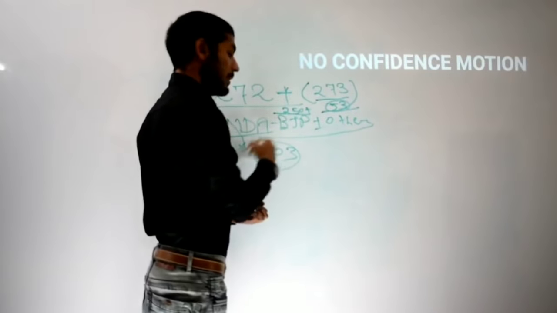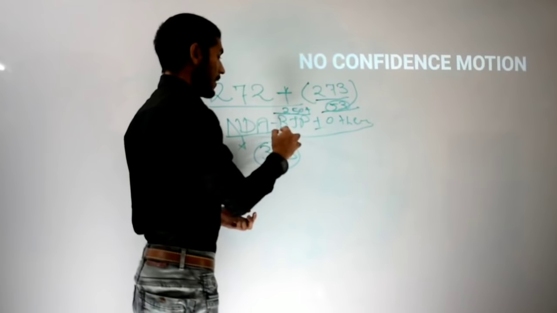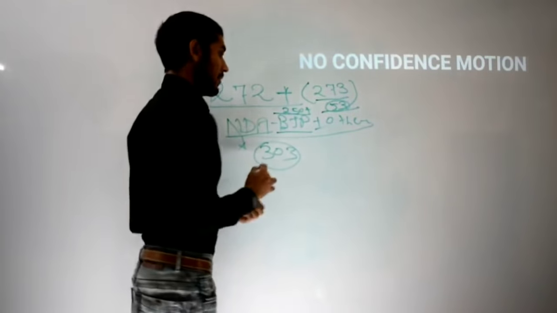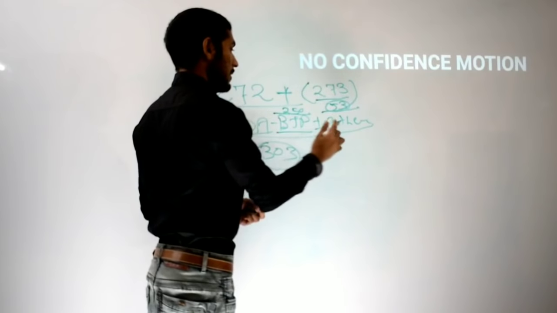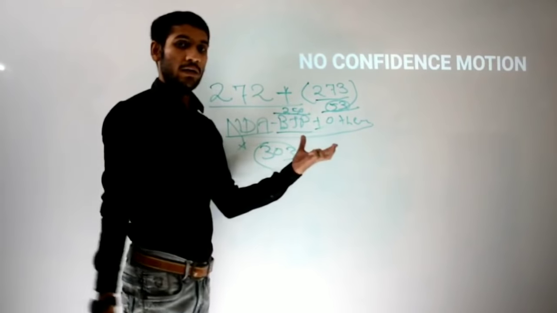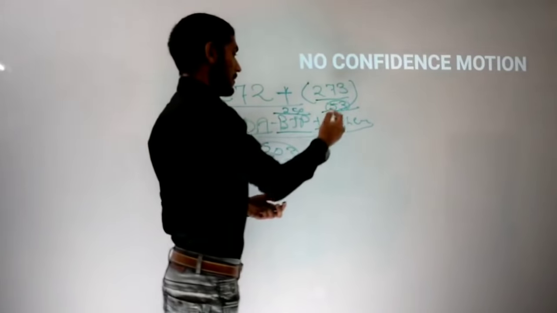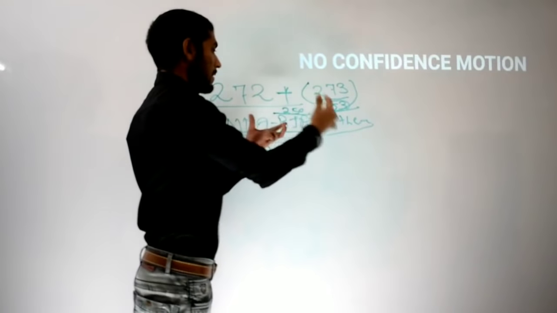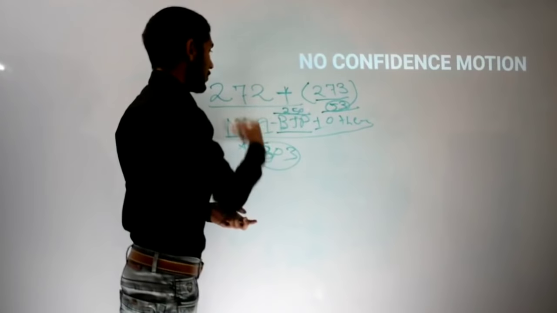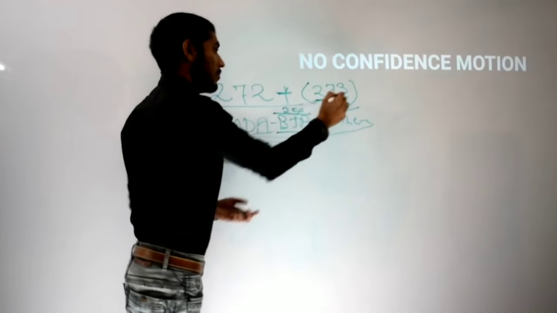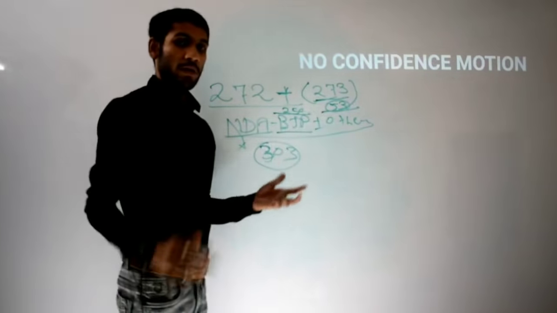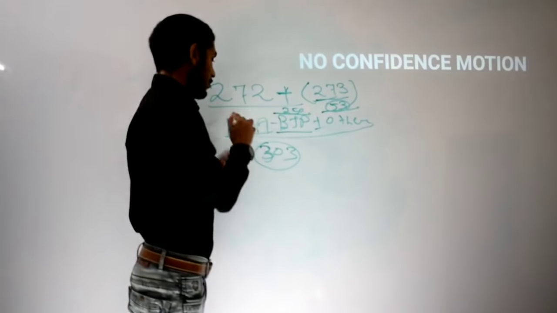Of this 303, BJP itself won 250 seats, and other parties or independents that joined the NDA won 53 seats. Combined, it is 303, which is more than 273, so it has formed the government. Assume this situation in the 2019 general election.